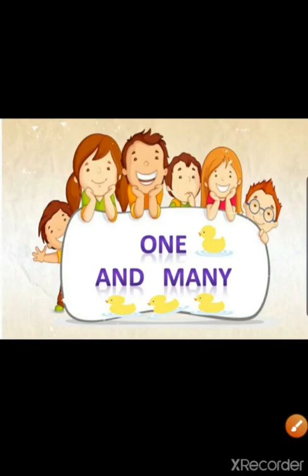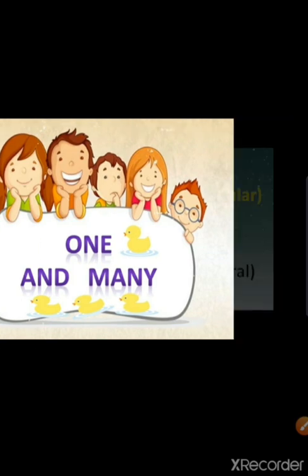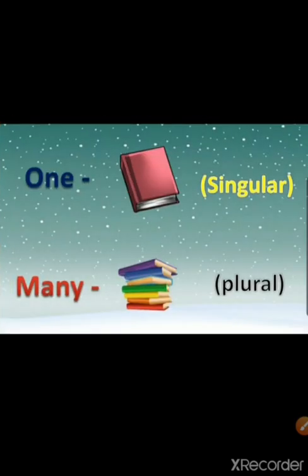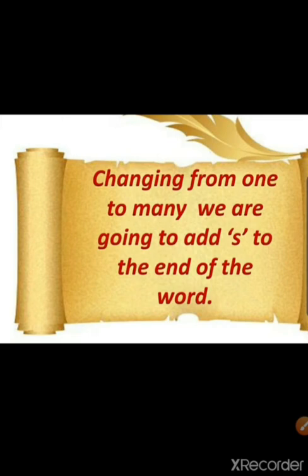Good morning, children. Our today's topic is one and many. One means singular, many means plural. When we change from one to many, we add s to the end of the word.